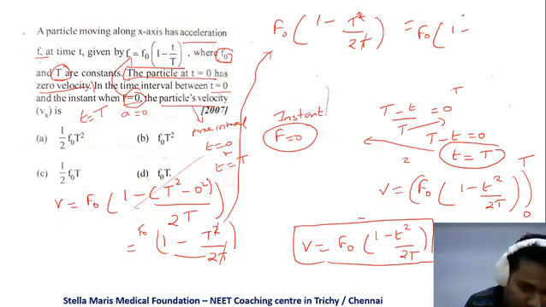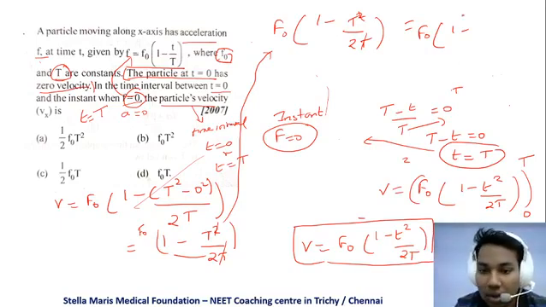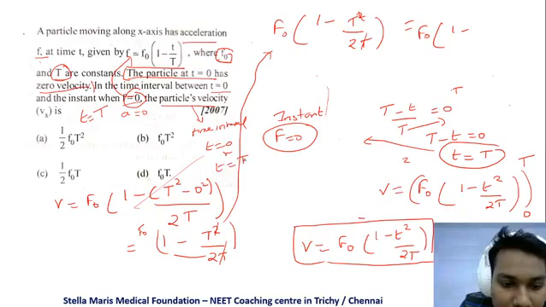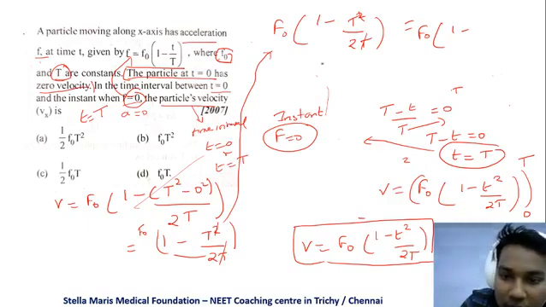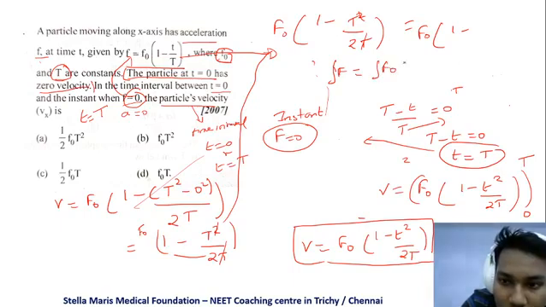I think I would have written something wrong here. Okay, sorry guys, in integration, when I'm integrating f, I'm integrating this again. The integration of f is f naught into 1 minus t by t.